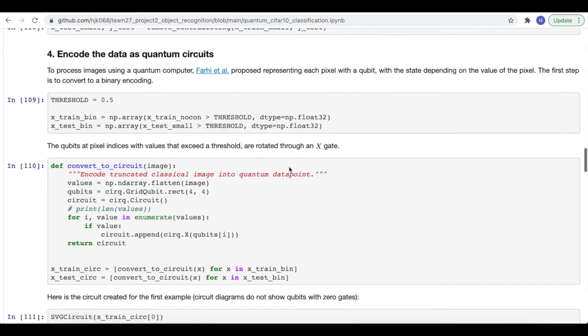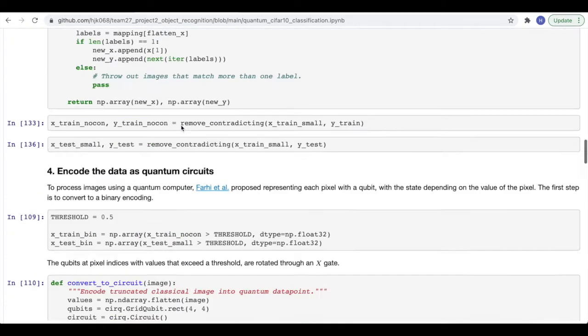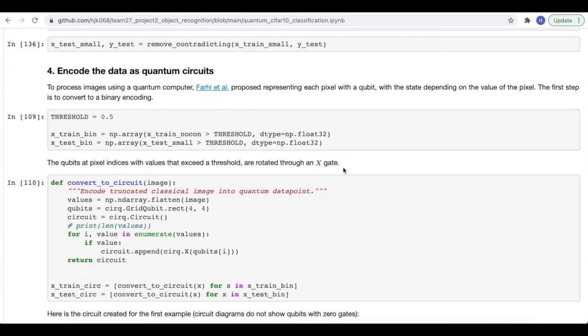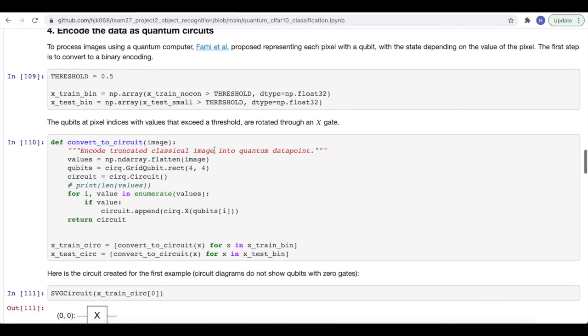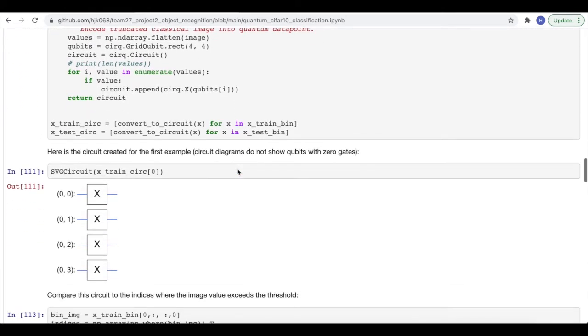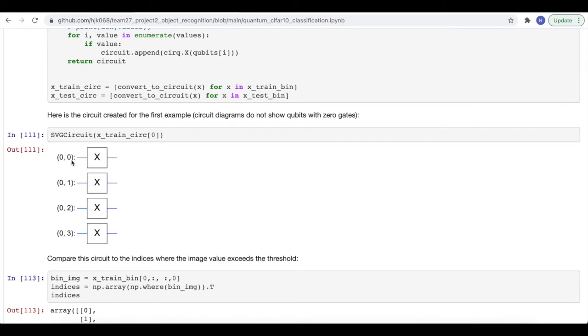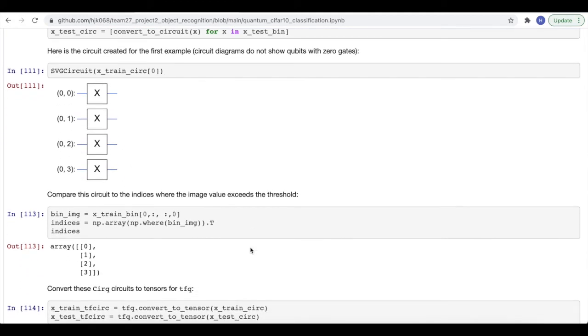Here we represented each pixel of the image, each pixel square, with a qubit, with the state depending on the value of the pixel. So we applied the X gate to each pixel that has a brightness that's higher than the threshold value of 0.5. So if you see the circuit, the X gate is applied to these 4 qubits because these 4 qubits correspond to each pixel that has a higher brightness than 0.5.